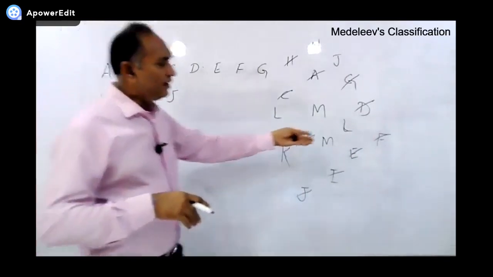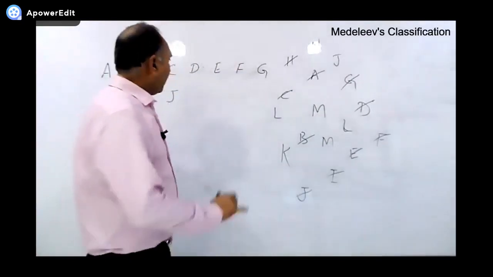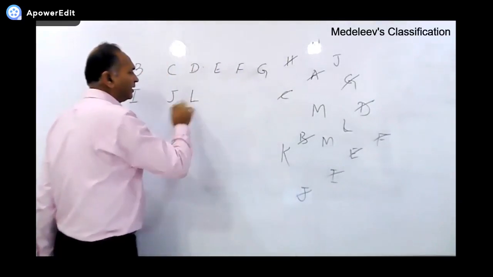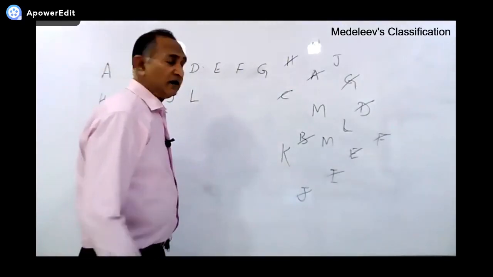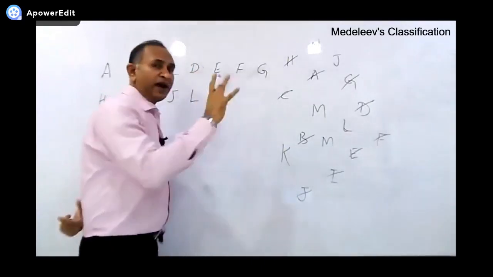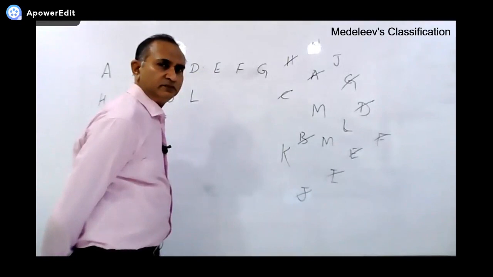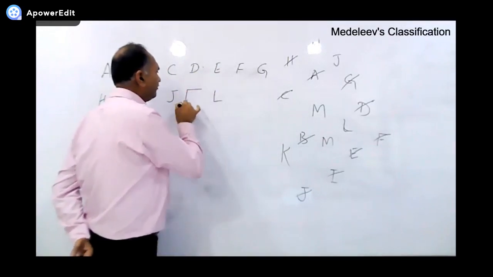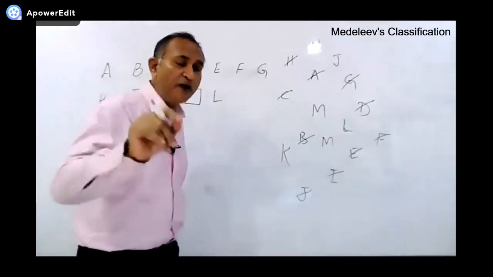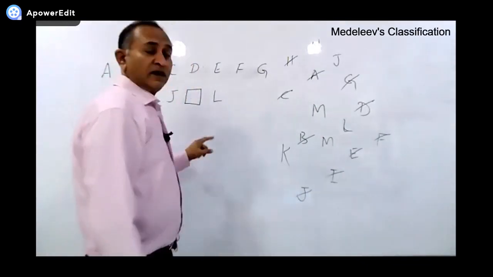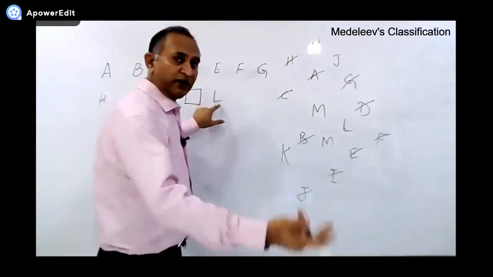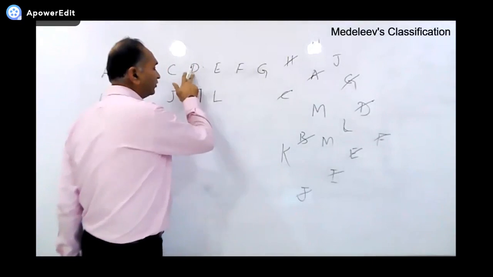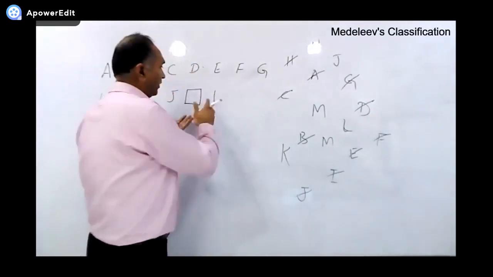Now the next available is L. When Mendeleev tried to write L over here, just below D, the properties of these two couldn't match, and the properties of L were matching with this one. So he left a blank space over here. This is the point that you should remember: he put the next available element not here, because the properties of this one and this one are not matching, but it's matching with this one.